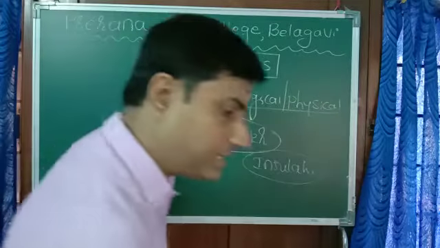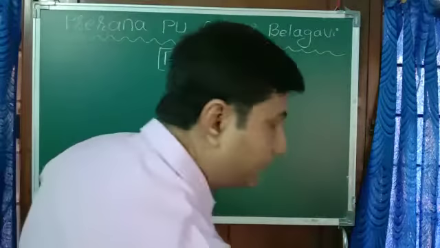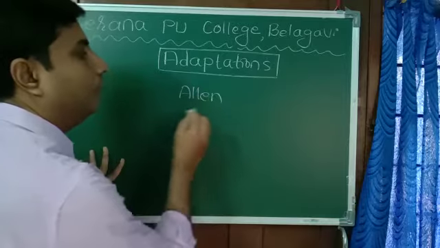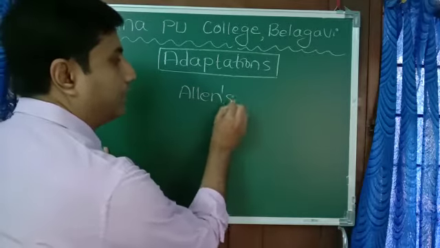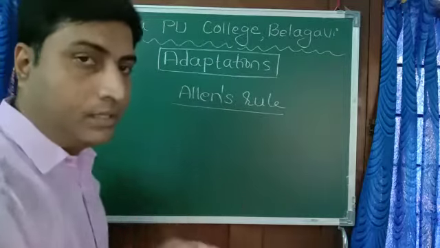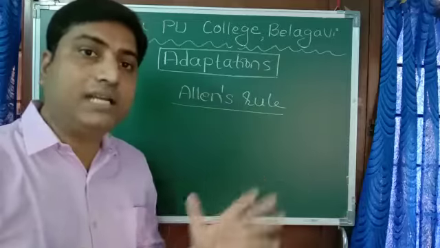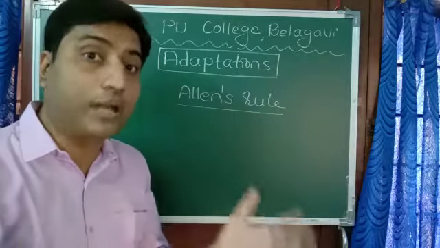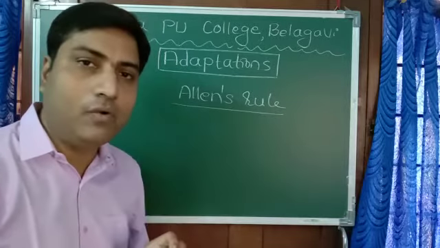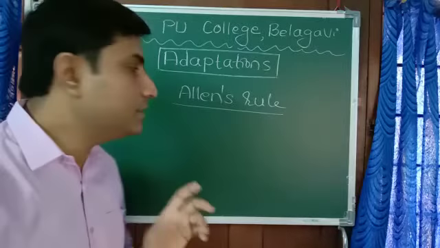This is one example of physical adaptation. We can give one more example. It is called Allen's rule. Second example for physical or morphological adaptation: Allen's rule. What is Allen's rule? The mammals living in colder regions, in very cold climate, like the polar bear, generally have short ears and short limbs, or small ears and small limbs.